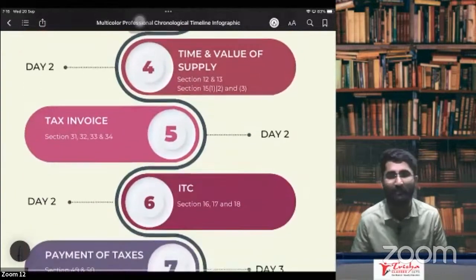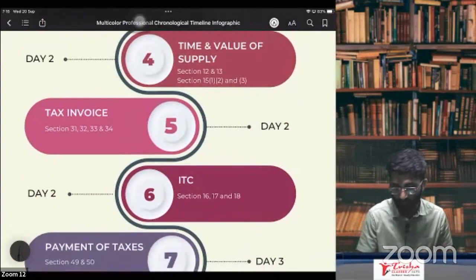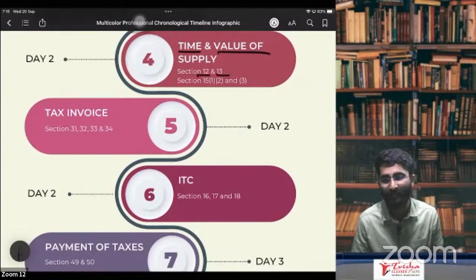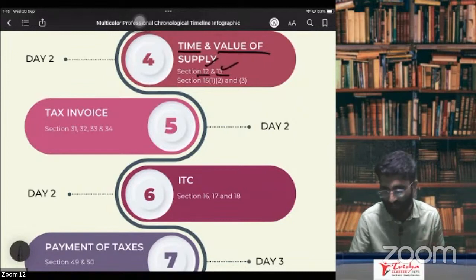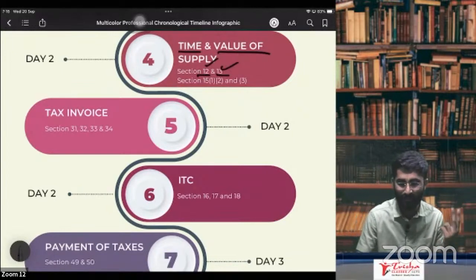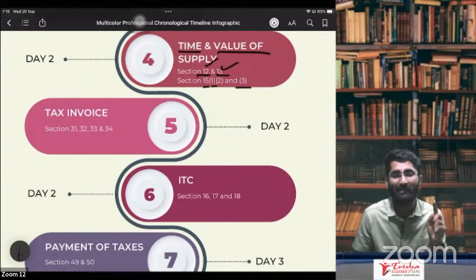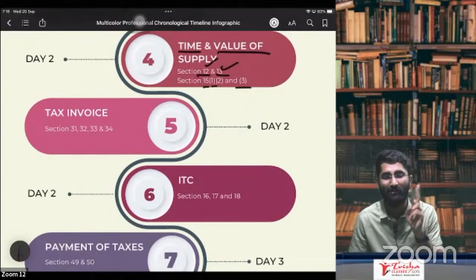Sir, what will happen tomorrow? Tomorrow, easy concepts, which are time of supply and value of supply. Section number 12, 13, time of supply in case of goods, time of supply in case of service. Section number 13. Section number 15, 1, 2, 3. There are many subsections here, but in your syllabus, we have section number 15, subsection 1, subsection 2, subsection 3.